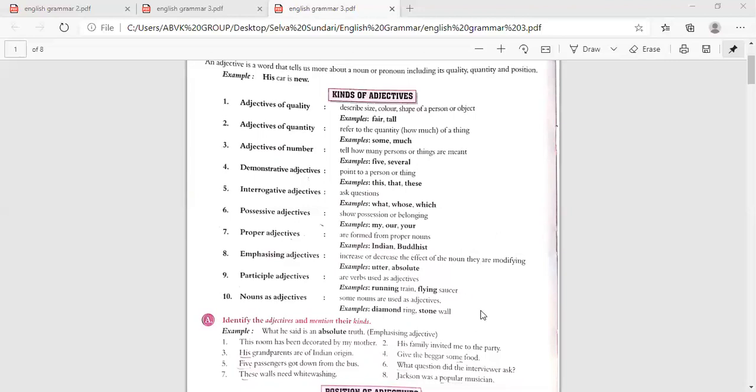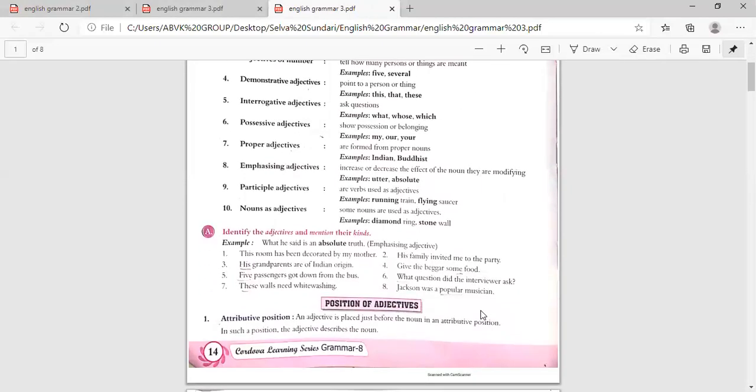Now next, we'll do the exercise. Identify the adjectives and mention their kinds. What is that is an absolute truth. It is telling more about the noun truth, emphasizing it, so it is an emphasizing adjective. This room has been decorated by my mother.